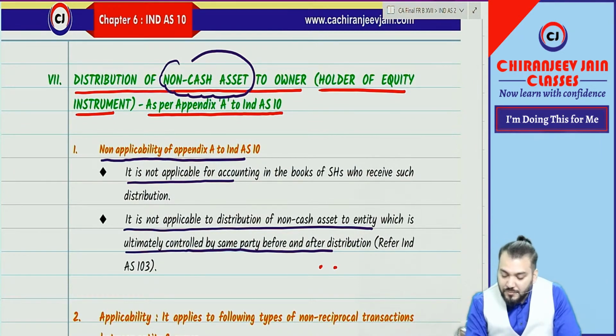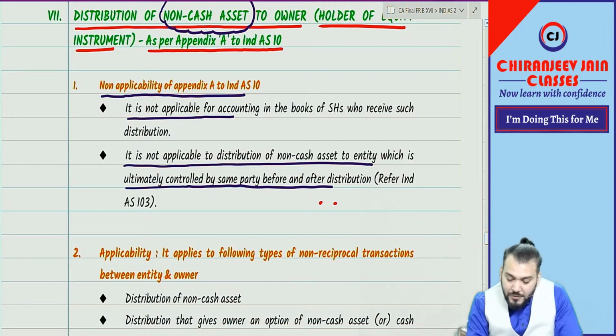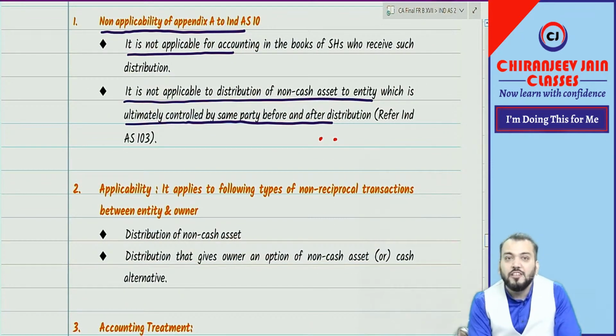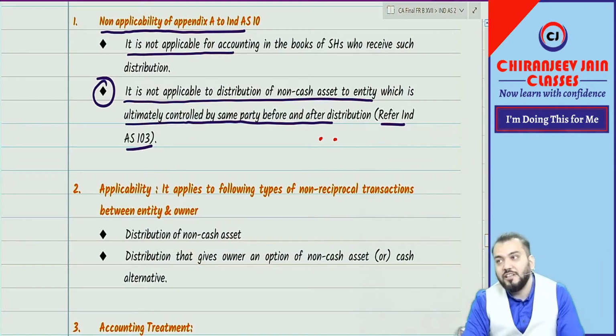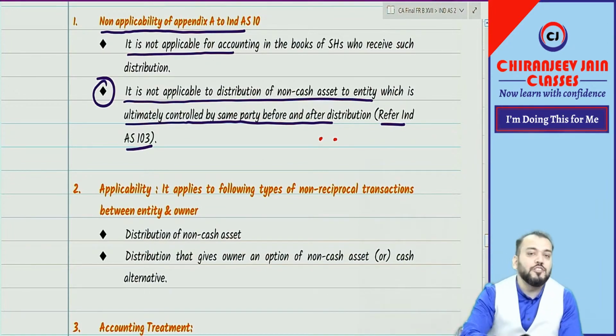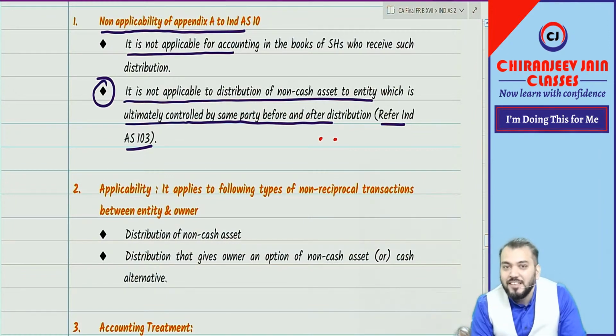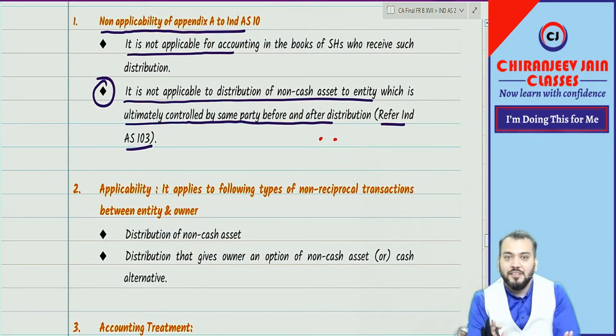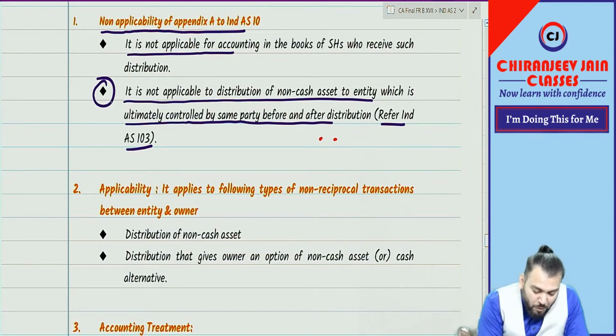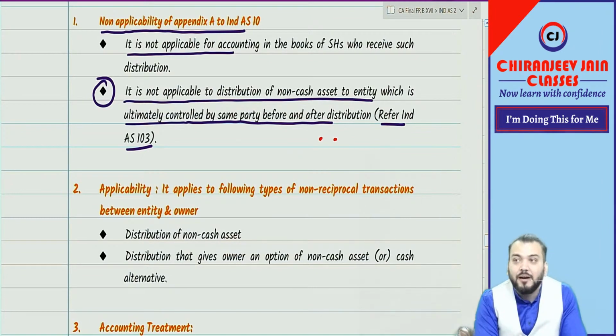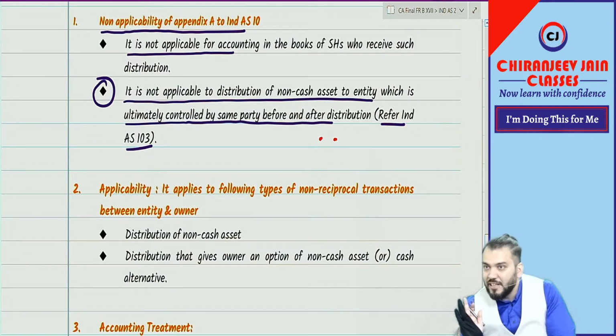Have you understood this point? No, I have also not understood. So can we defer? Because this point I will discuss under Ind AS 103. Once again I will come to this point. I will not discuss anything about this point now because I know I will do a detailed discussion in the business combination chapter. Already written, refer Ind AS 103. Got it? Okay, then this point is pending. Nothing to worry. I will come to this point once again. Chalega? Yes, sir.